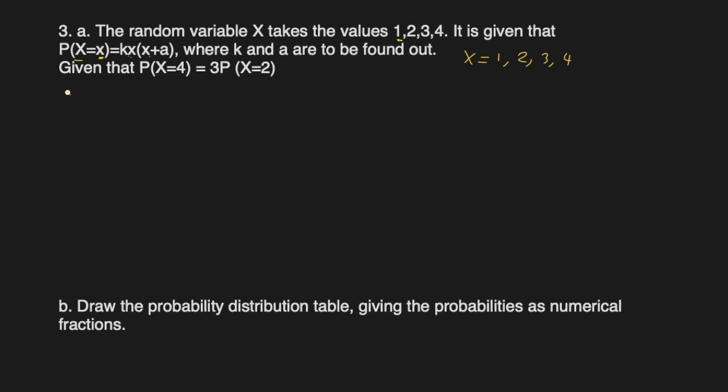So let me do it. Probability of X equal to 1 will be K times 1 and then 1 plus A. This is what it means, which comes out to be K times 1 plus A. Right? And similarly we'll do it for 2, 3, 4 also. Let's see what they are saying. Okay, given that P(X equal to 4) is 3 times the probability of X equal to 2. Okay, that means we'll have to do it for all.